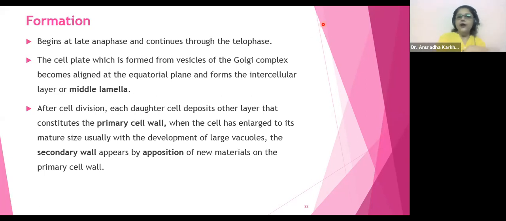I had also told you, I had drawn those diagrams for apposition, right? I had made those diagrams with the colorful squares that told you all about deposition and apposition. So I hope there is no confusion between deposition and apposition. All of you are okay with the word apposition? Yes? Very good. So shall we go with the next one?